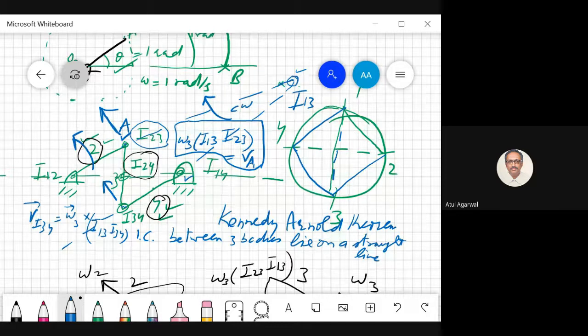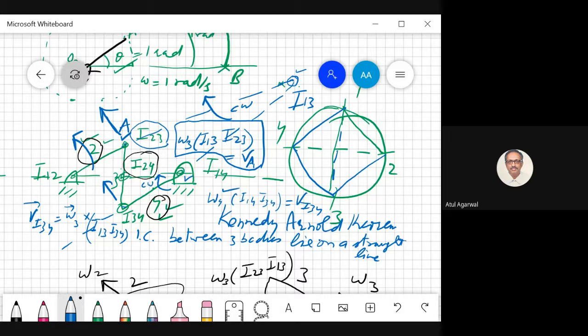So you immediately come to know the angular velocity of body 4. Omega 4 into I14, I34 is equal to the velocity of I34. Now you see this rotation has to be clockwise, otherwise this point, when it lies on body 4, will not go in this direction. And this equation gives you the magnitude of this angular velocity.